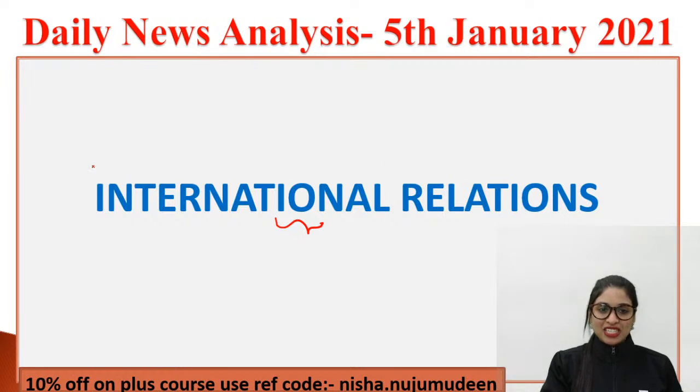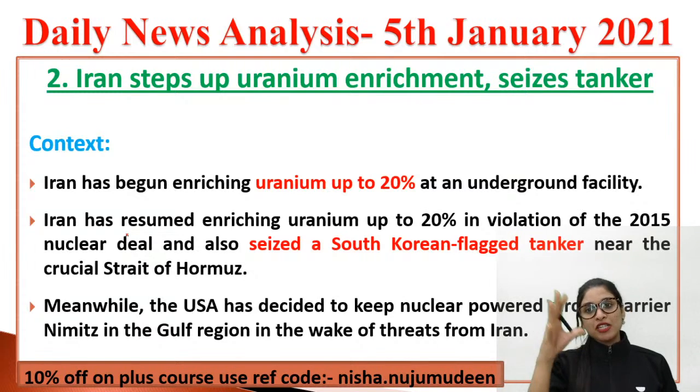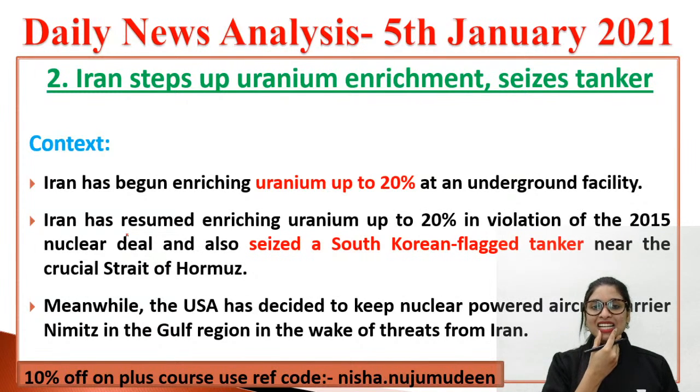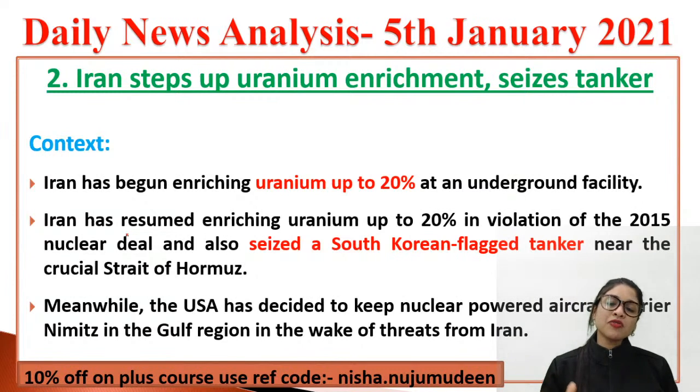So the next topic of discussion of today's DNA, that is 5th Jan 2021, is from IR. And the topic is Iran. Here we are going to talk about Iran and the fight with Korea. Iran is setting up uranium enrichment and they seized the tanker. In this context, we are going to analyze. Now, applying the JEFT analysis, we are going to have a general analysis of the topic from IR. What is the context of the issue?